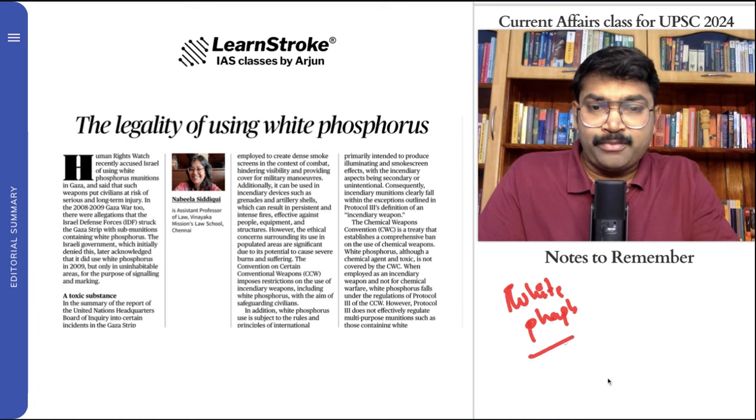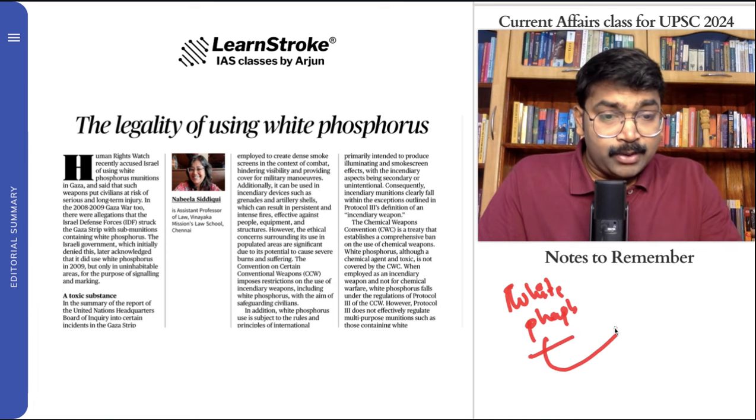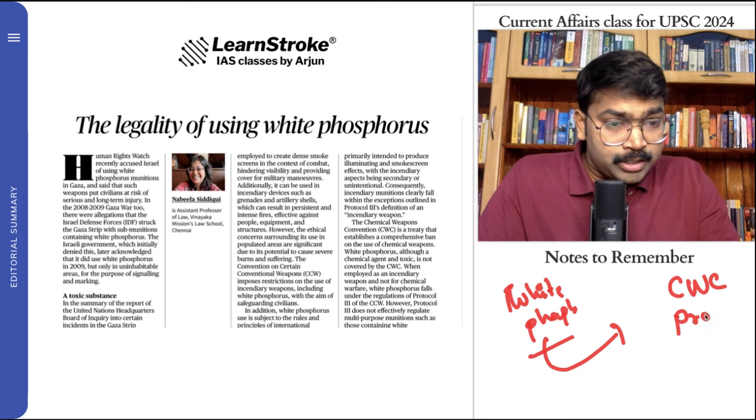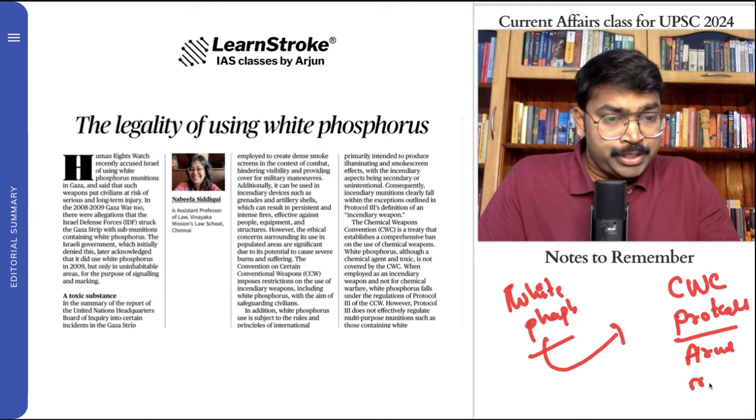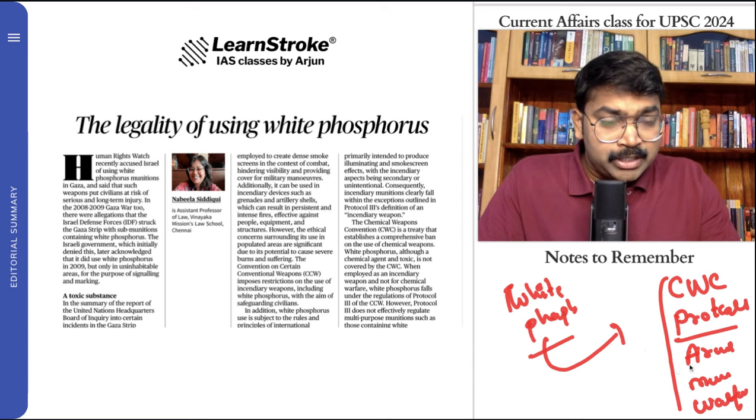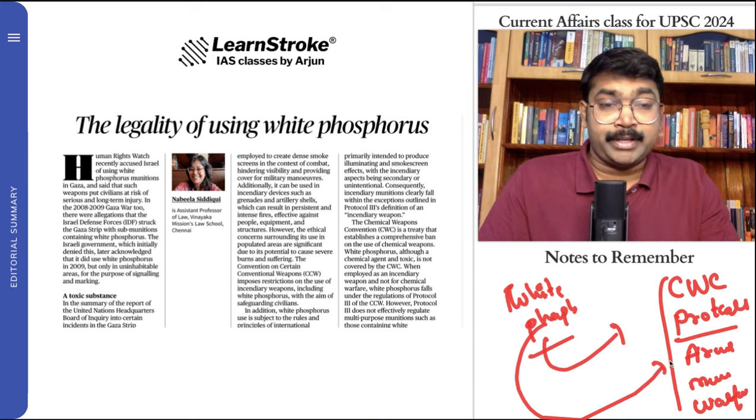What are the defects of white phosphorus? And also you can see what the CWC is, and what some of the protocols of the international world are which concern arms, munitions, warfare, etc. What are some of the treaties relating to this? And you will see that some of the important treaties do not cover the use of white phosphorus.